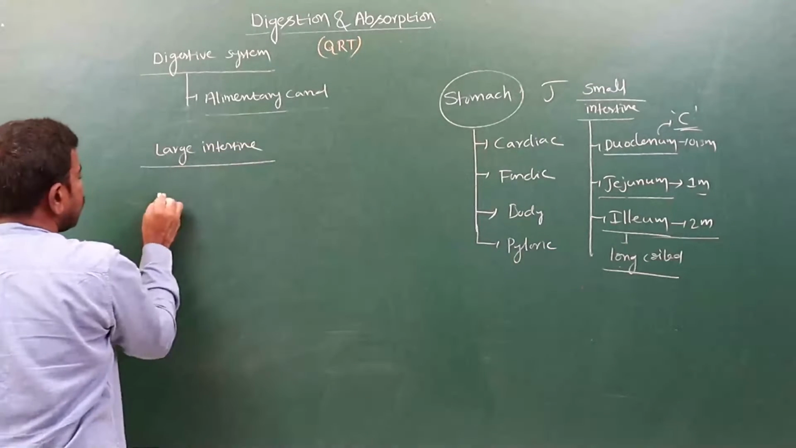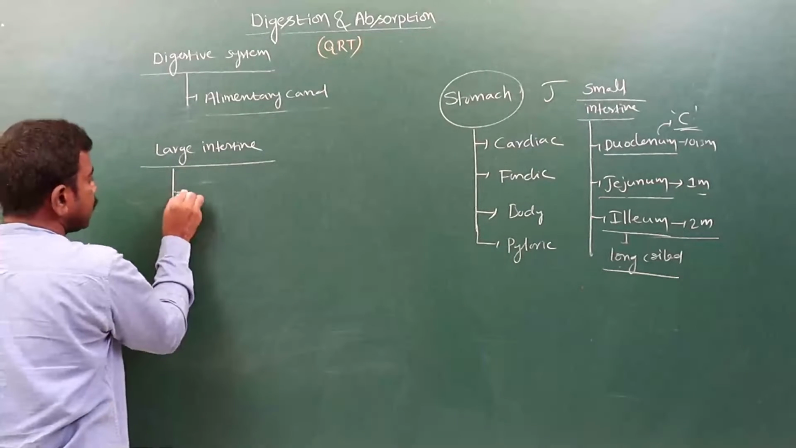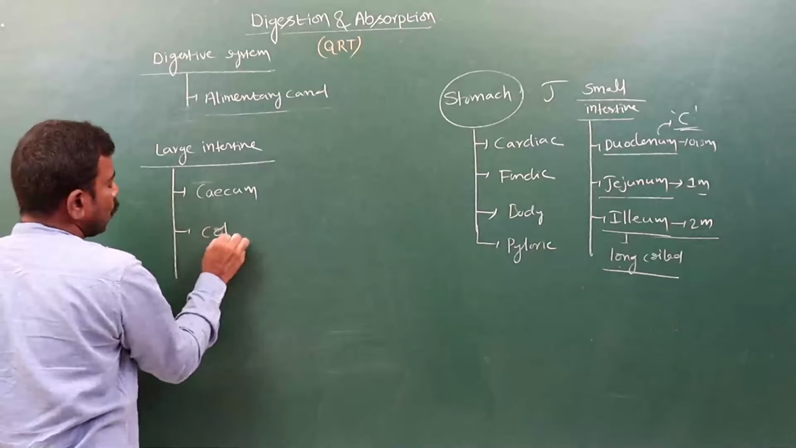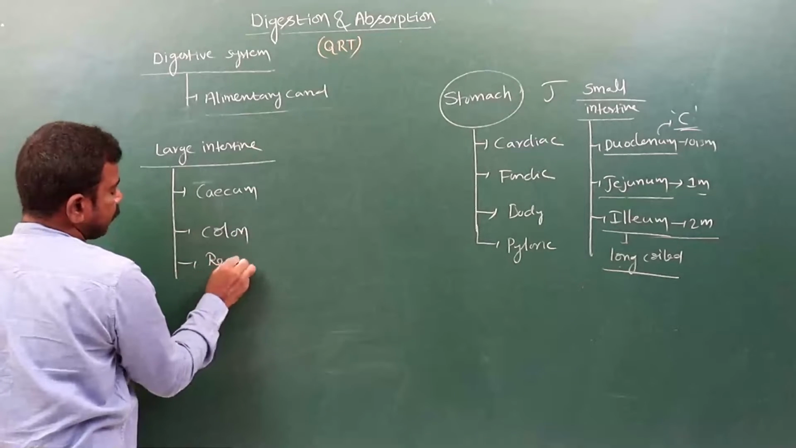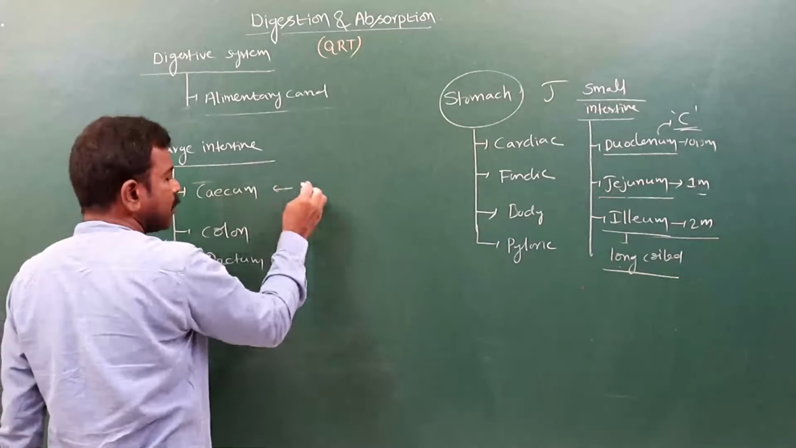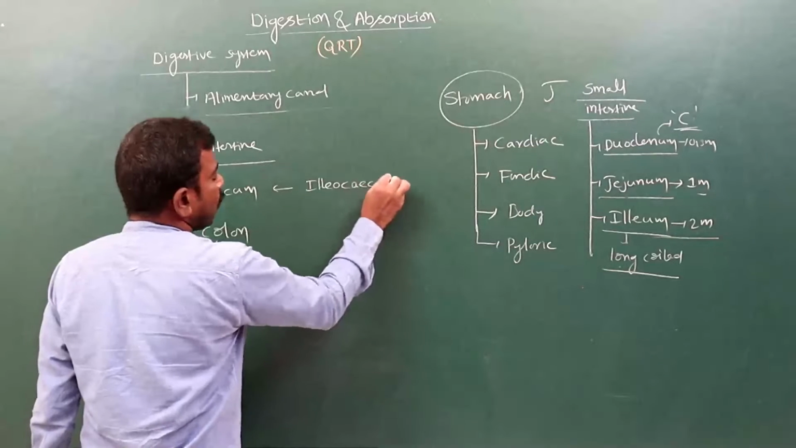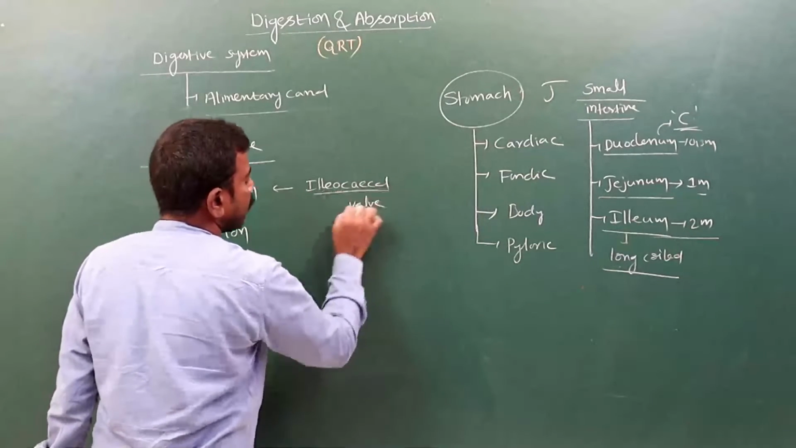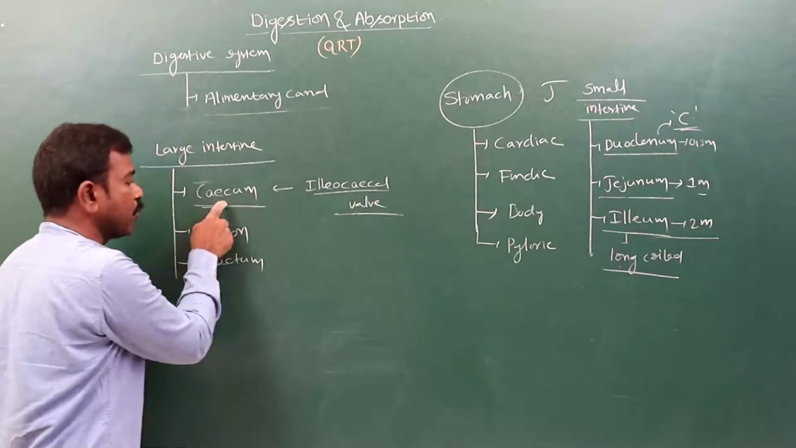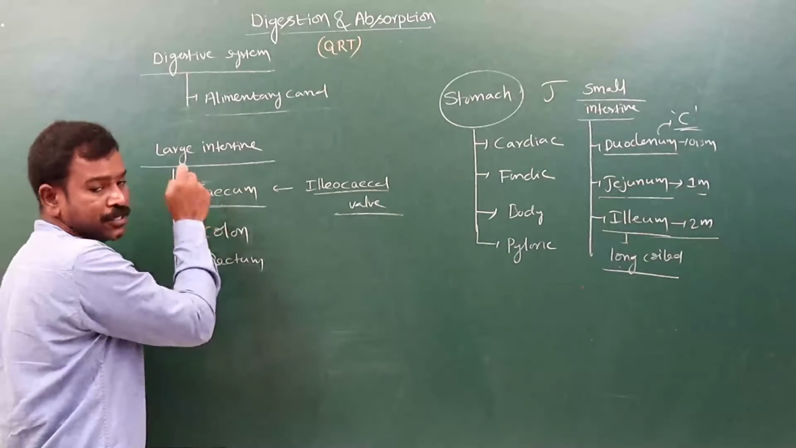The ileum opens into the cecum. In the large intestine, 3 parts are present: the cecum, the colon, and the rectum. The ileum opens into the cecum, and at that place there is the ileocecal valve. A vermiform appendix also arises from the cecum, and symbiotic bacteria are present in the cecum.